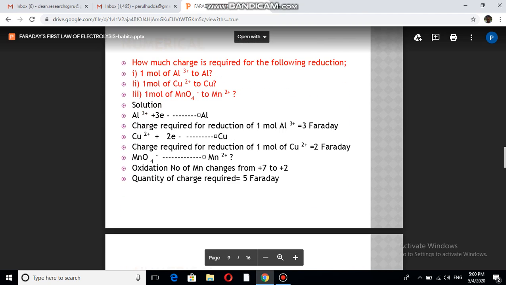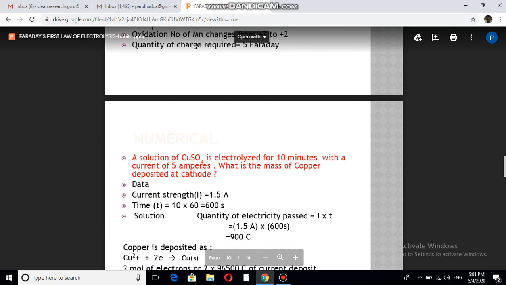Now let us take one question. How much charge is required for the following processes? 1 mole of Al3+ ions to Al. Here you can see that 3 electrons are involved. So directly we can come to the conclusion that 3 electrons means 3 Faraday charge is involved in this process, and we can calculate it by multiplying 3 into 96500 coulombs. In the second example, 2 electrons are involved, so the charge is 2 Faradays. In the third one, the oxidation number changes from +7 to +2. So 5 electrons are involved and the charge is 5 Faraday.